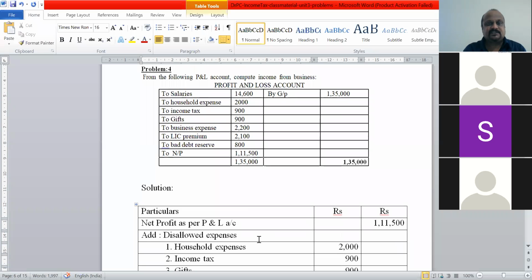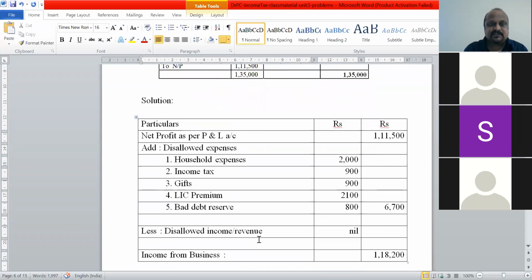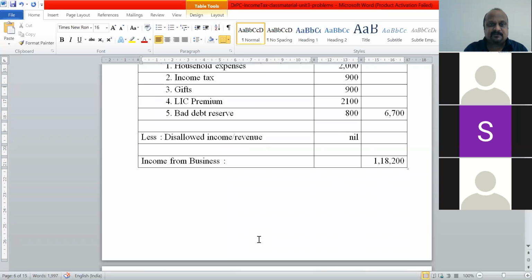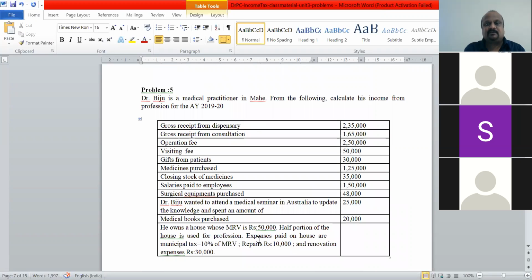This could be for a 7 marks problem. So let us go to the next problem now. This is a little bigger problem. We're not going to solve this here today; we are only going to understand what is given.